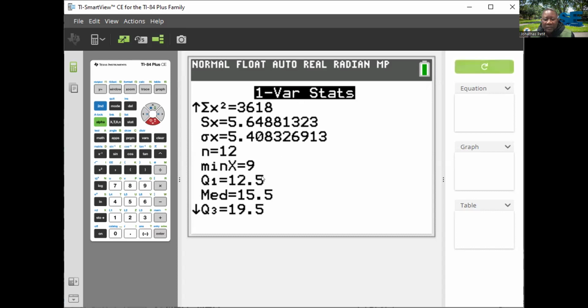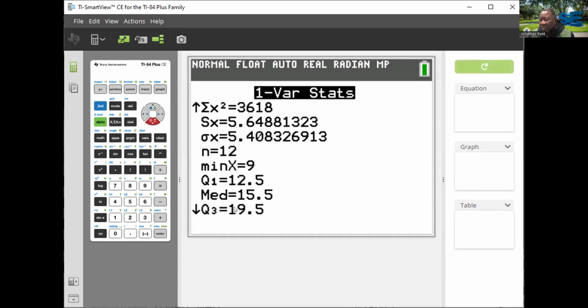And the median is where 50% falls, that means we have 50% between 9 and 15.5, and you have the other 50% between 15.5 and the maximum, which is 30.